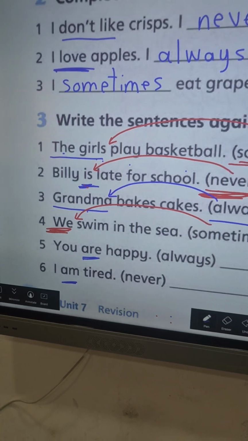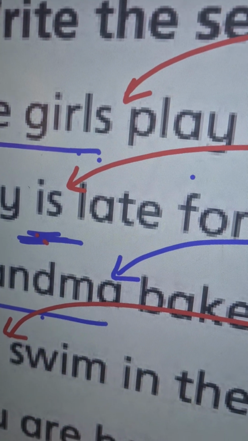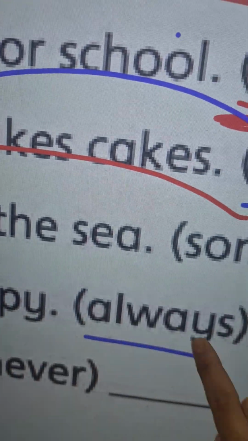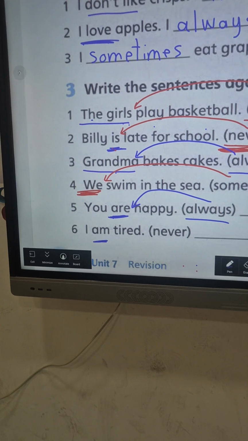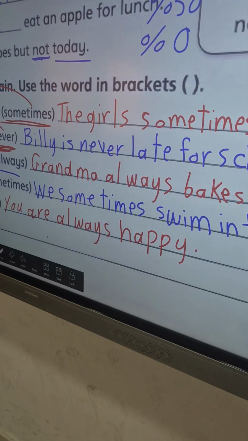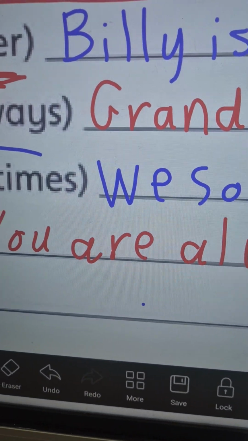Now number 5. You are happy. Here we have are, the verb to be. So we should write always after the verb to be, are. You are always happy. So here always after the verb to be, are.